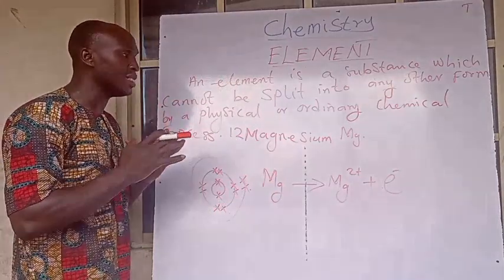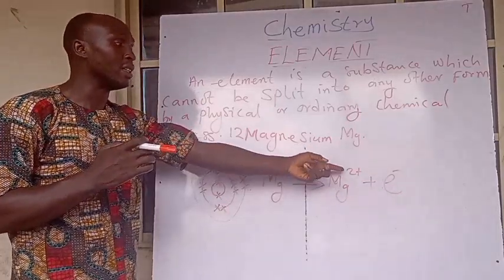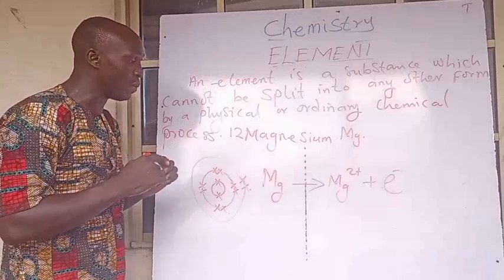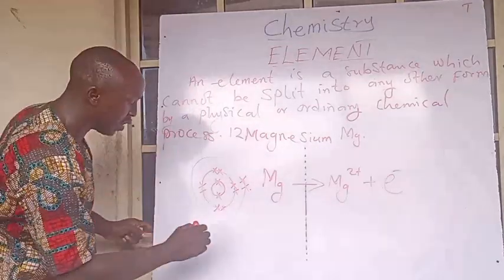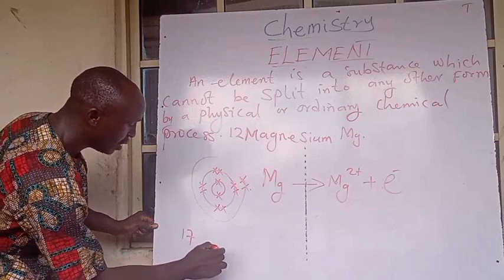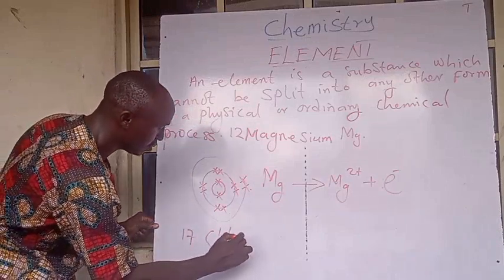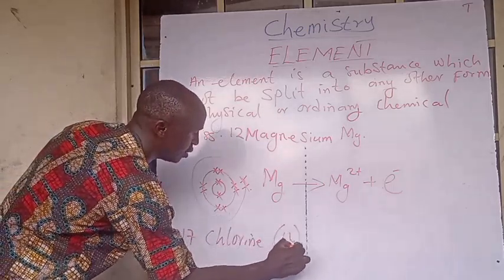Then now if you look at the non-metals, you see that they are the ones that receive these electrons that have been given out by the metals. Example of such a thing, let's look at chlorine. Chlorine is a non-metal of atomic number 17. That is to say, you have chlorine as an example of a non-metal, Cl.